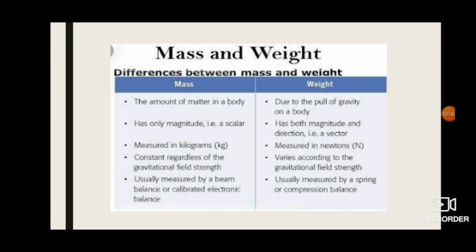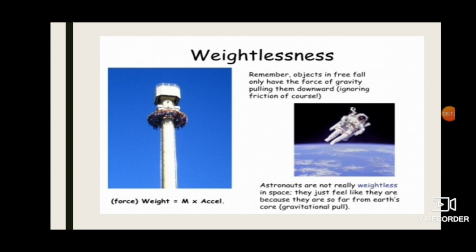How do we measure mass? It can be measured in kilogram. Its unit is kilogram and the unit of weight is Newton. Mass is constant, but weight varies according to the gravitational field. According to the gravitational field, the value of weight keeps changing. Mass is usually measured by beam balance, but weight is measured by spring balance. So these are the differences between mass and weight.